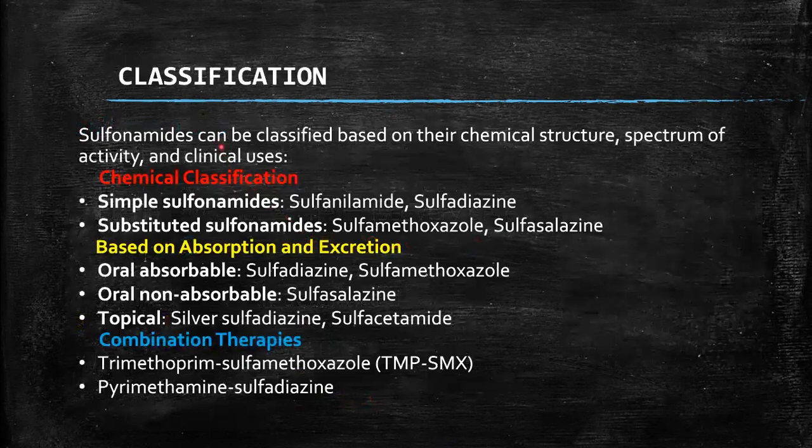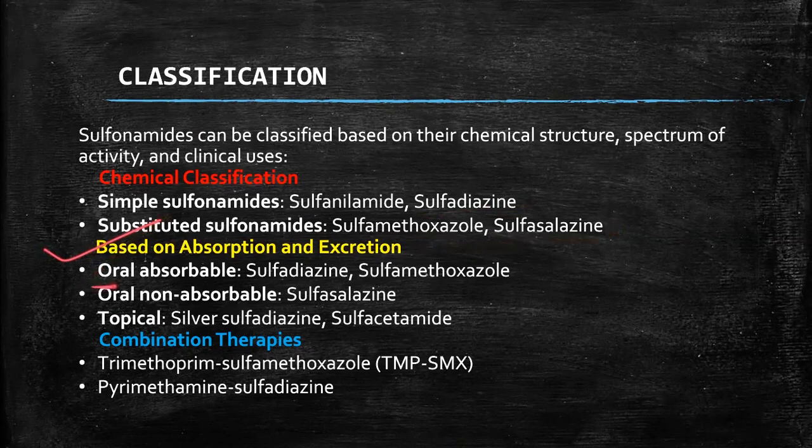Next, if we look at the classification, we have categorized the sulfonamides on the basis of chemical structures, absorptions, and different combination therapies. Chemical classification: simple sulfonamides that include sulfanilamide and sulfadiazine. Substituted sulfonamides: sulfamethoxazole and sulfasalazine. That is actually the substituted sulfonamides.